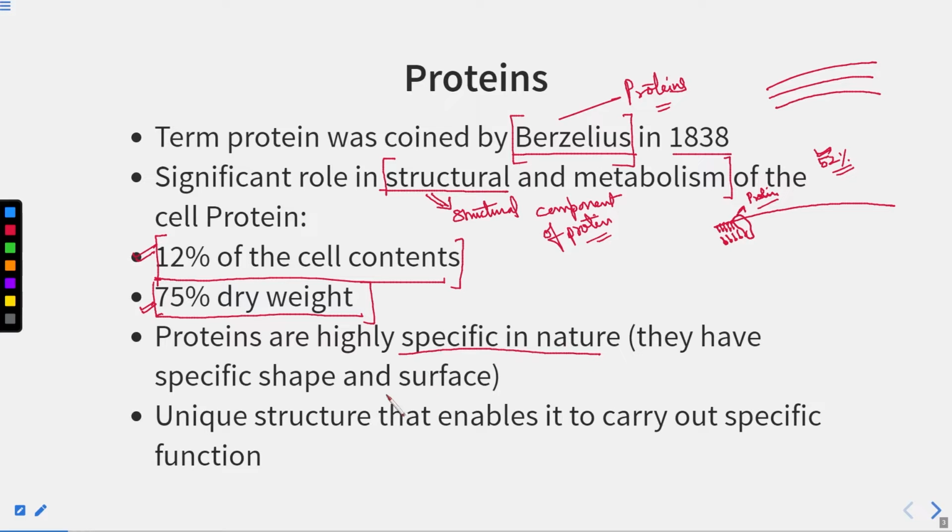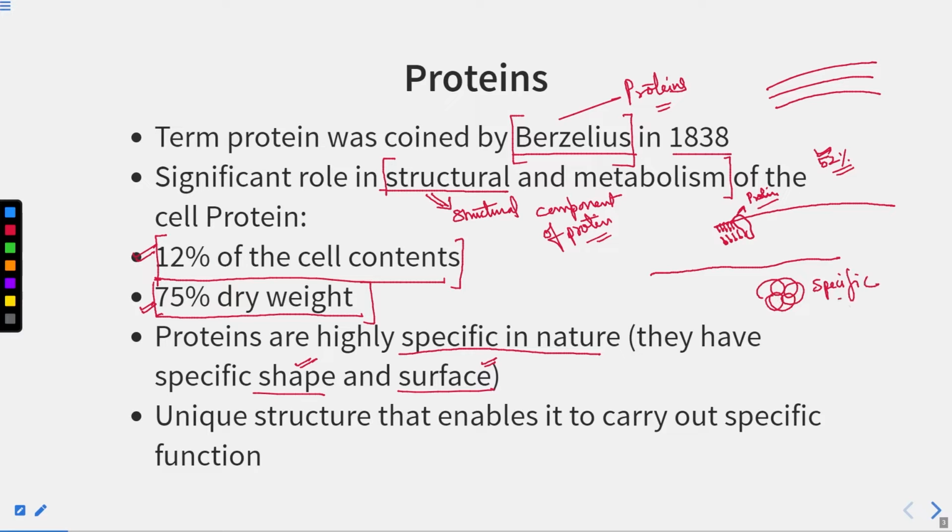Proteins are highly specific in nature. They have a specific shape and structure. If we talk about the shape, structure and surface, they are very specific. The protein which is formed as a polypeptide gets folded like this, and this folding is not random, it is very specific.